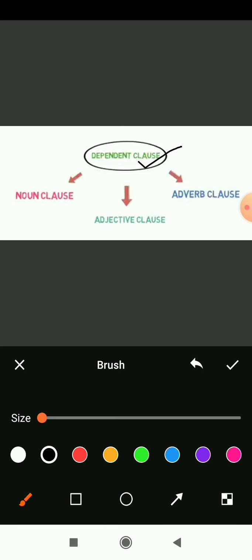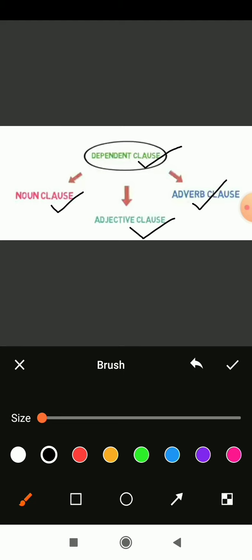In class we discussed the noun clause, the adjective clause, and the adverb clause. The sentence which talks about a noun is called a noun clause. The one which talks about an adjective is called an adjective clause, and the one which talks about an adverb is called an adverb clause.